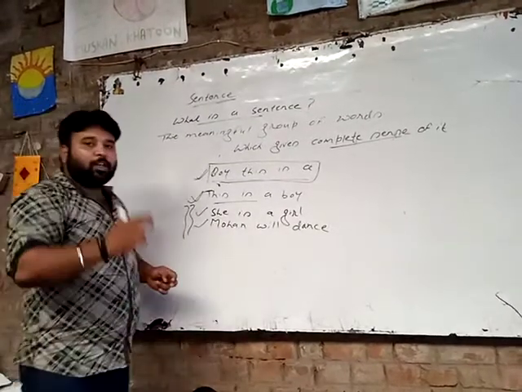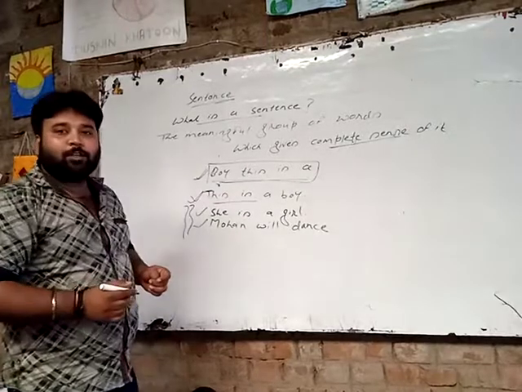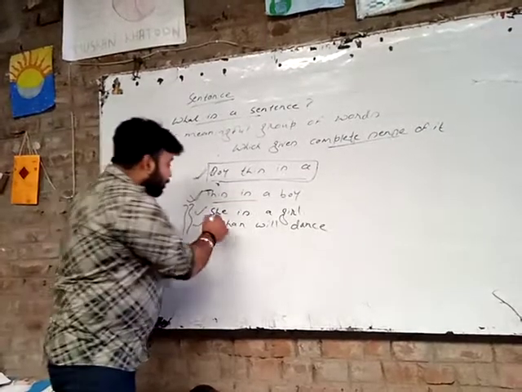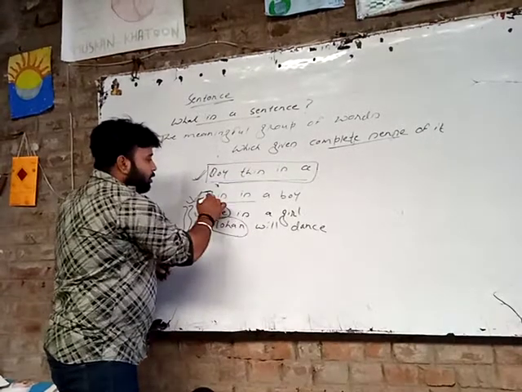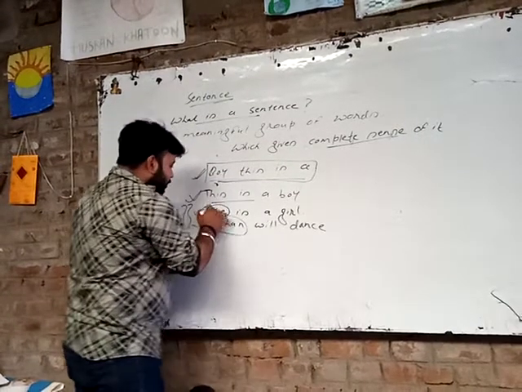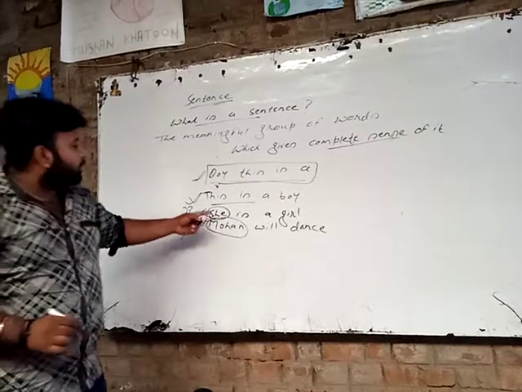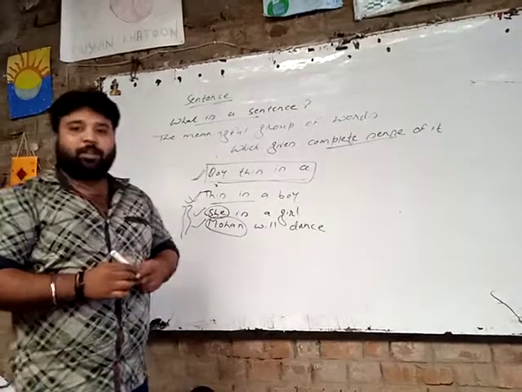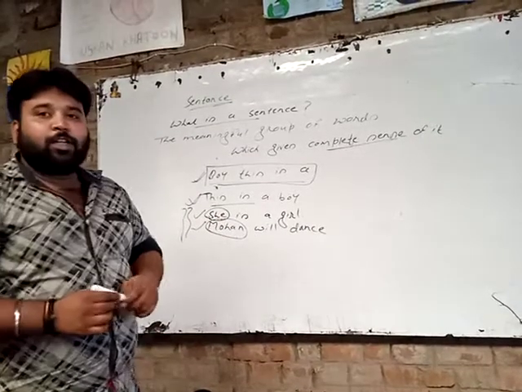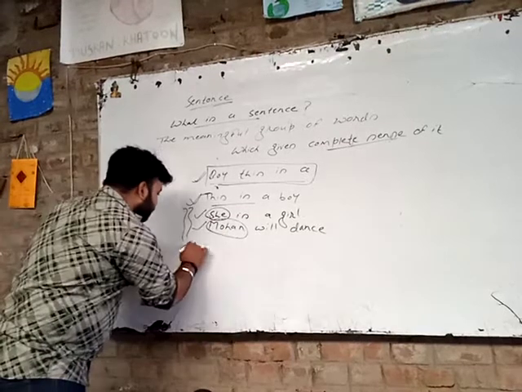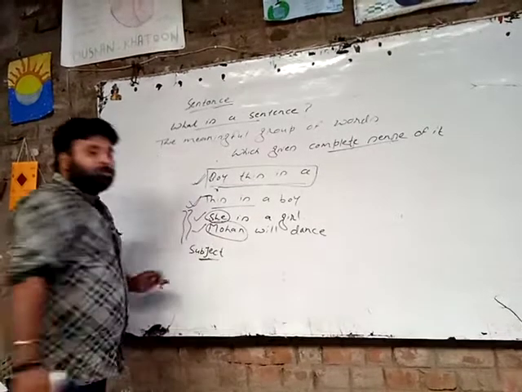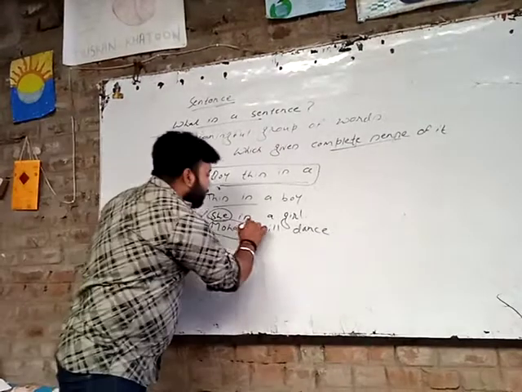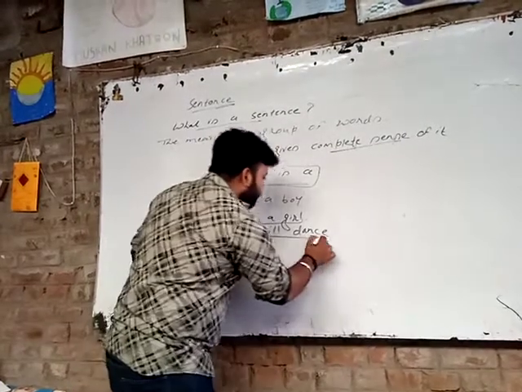Every sentence has two parts. We can derive it. She, Mohan. In both of these sentences, she and Mohan are the subject. So we can say that a sentence has a subject. And "is a girl", "will dance"